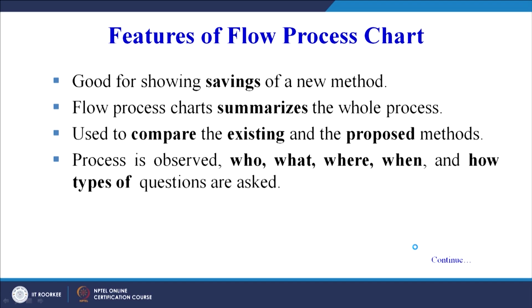Now, what are the features of a flow process chart? It is good for showing savings of the new method, as we have already seen that it will help us to compare.